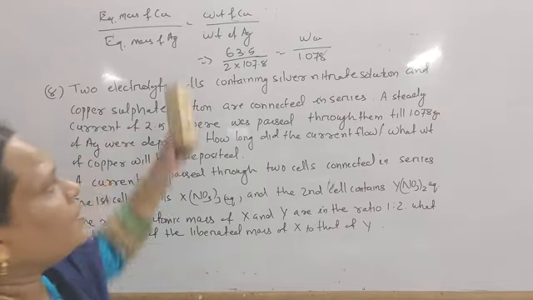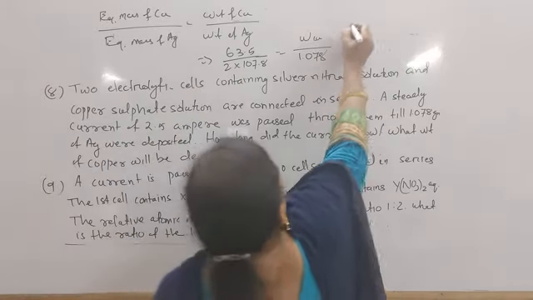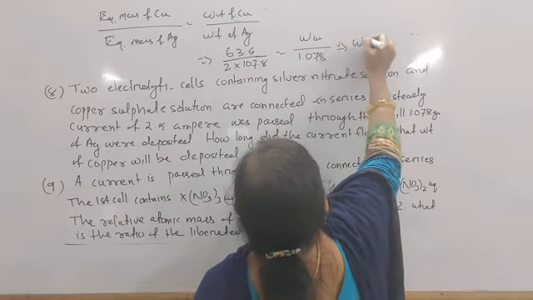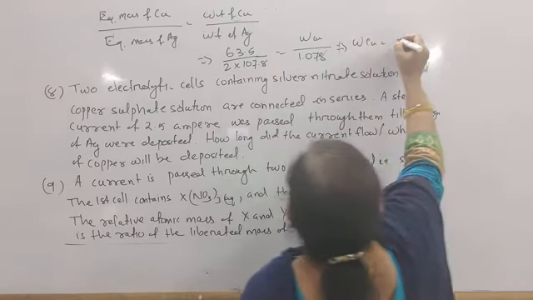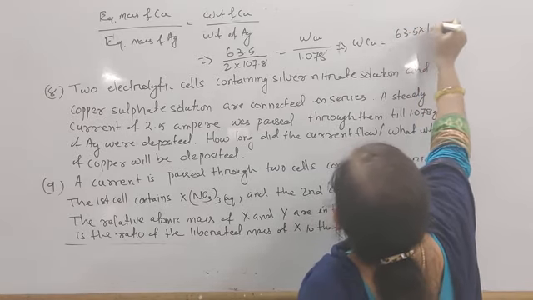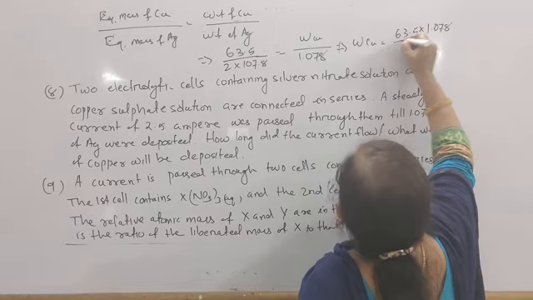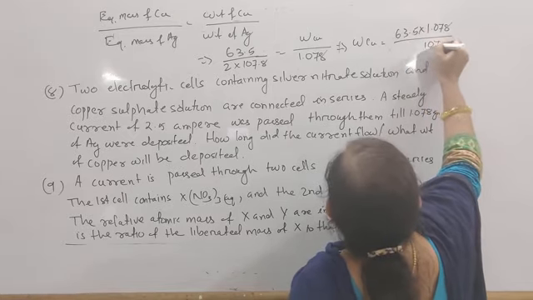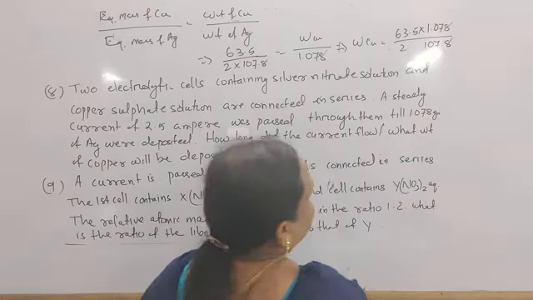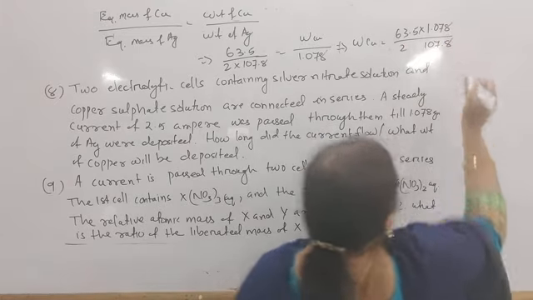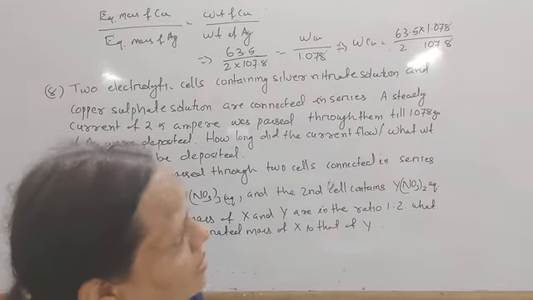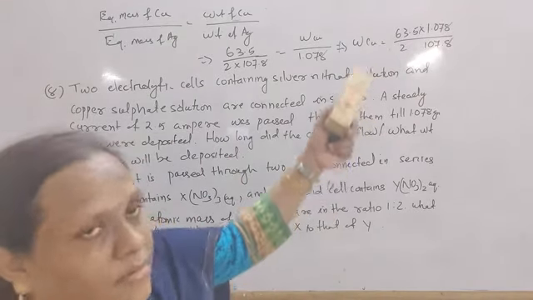1.078. Okay, so this implies that weight of copper equal to 63.5 into 1.078 divided by 107.8 by 2. So 1.078 by 107.8, how much value do you get? That is equal to 10 to the power minus 2.